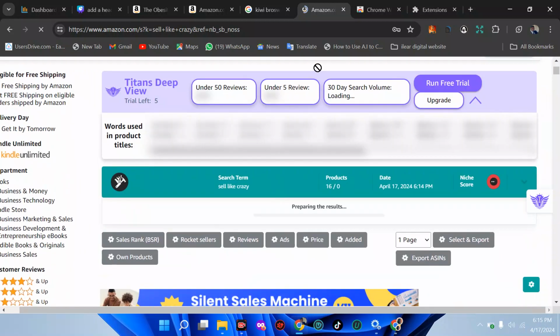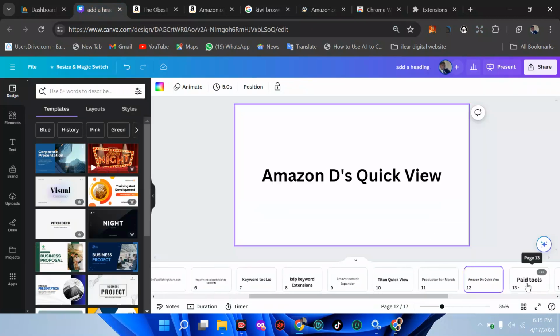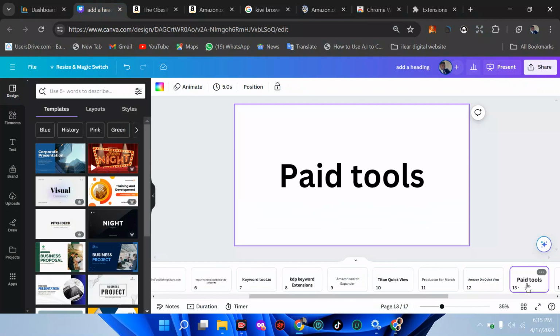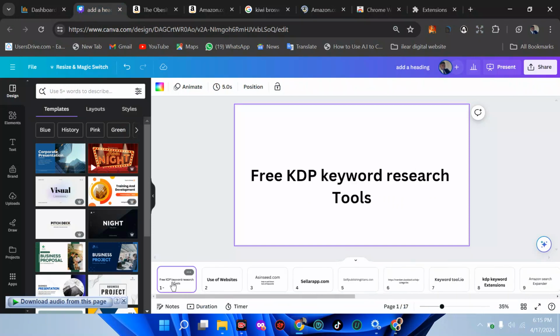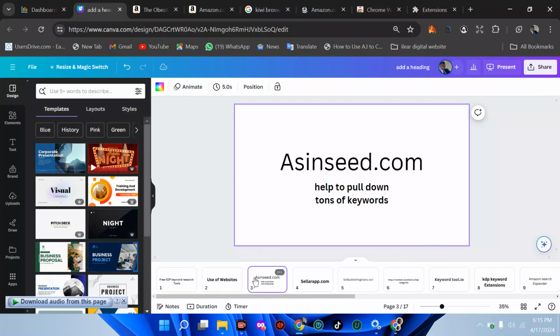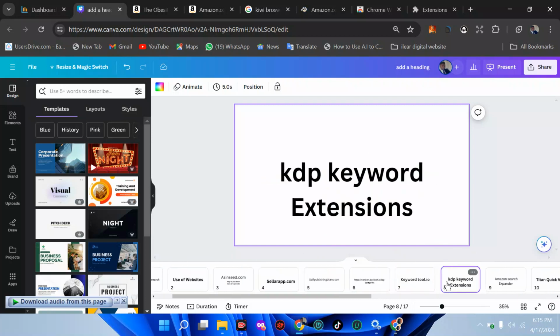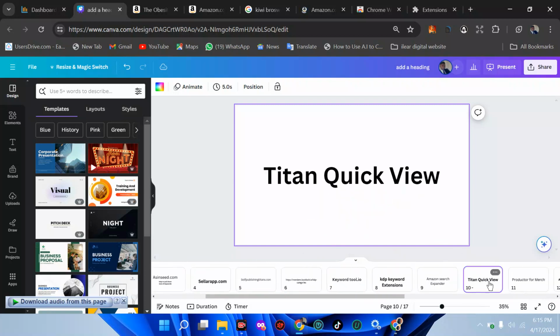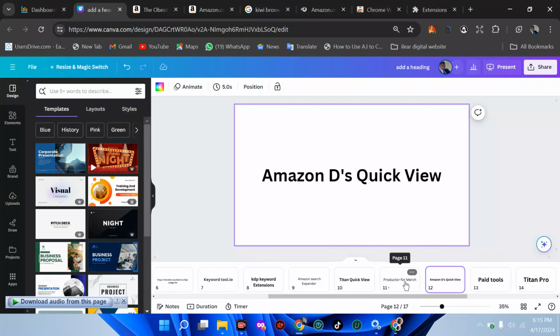While we wait for this to load, we want to check the next extension we'll be considering over here, which is this. Then we'll be going to the last one called Paid Tools. Paid Tools is very, very important. That's what I've been using currently. But I believe everything I've talked about in this video is enough to give you much money, starting from using these websites. I've explained everything. Then we are in the Productor for Merch.